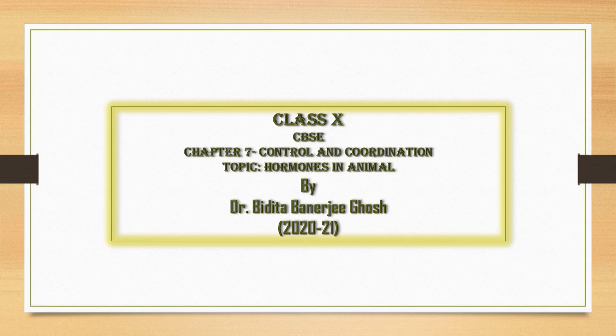So today our topic is hormones in animals, from the same chapter 7. Already we have come to know that in plants no nervous system is present. Rather, they are coordinating with the help of the hormones. What about the animals? Especially we will talk about the human.